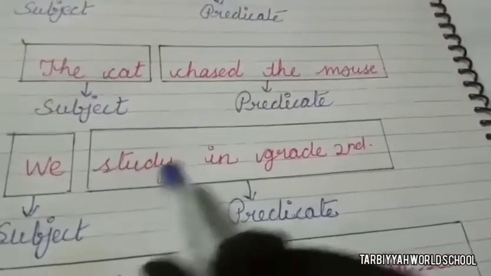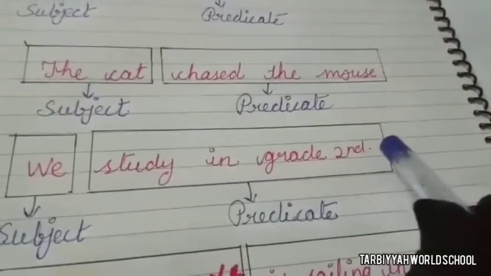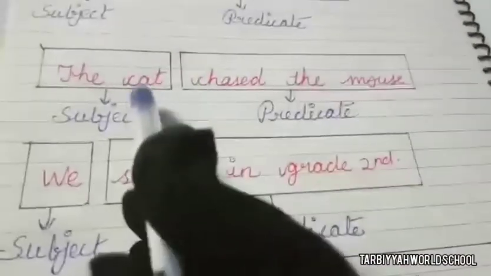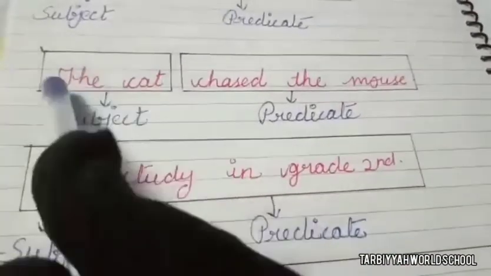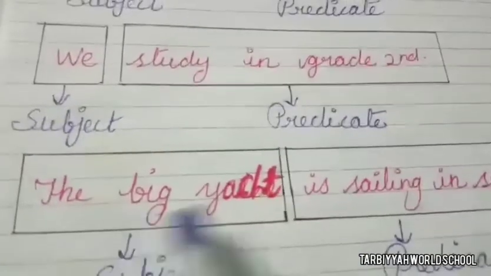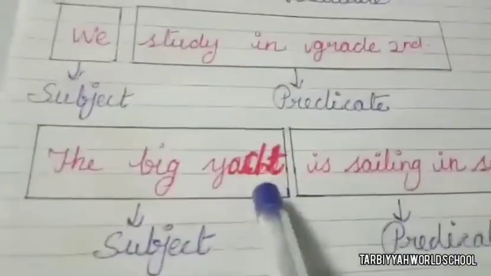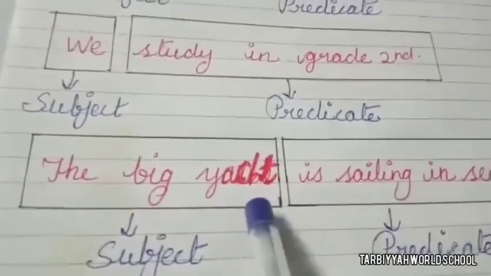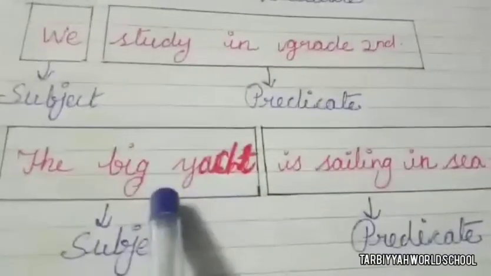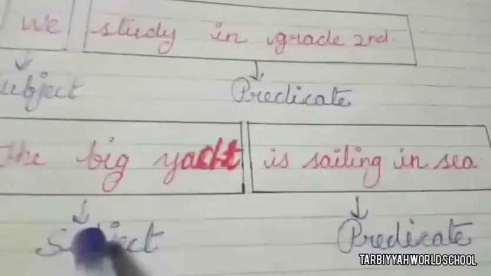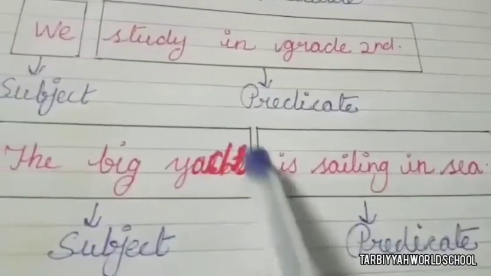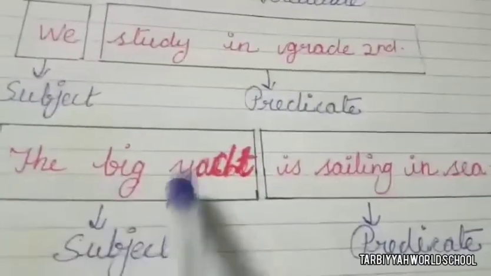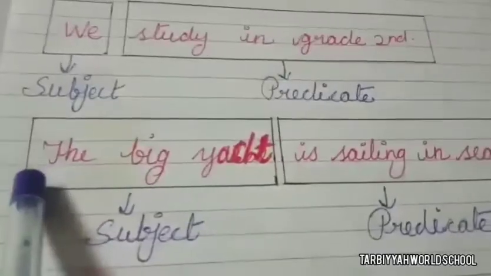Okay, so you see that all the words that come after the verb belong to the predicate, and the words that come before the noun belong to the subject. Okay, the big ship. Ship means a boat. The big ship is the whole subject. Ship is a noun and the big come before the noun, so you will include it in the subject.